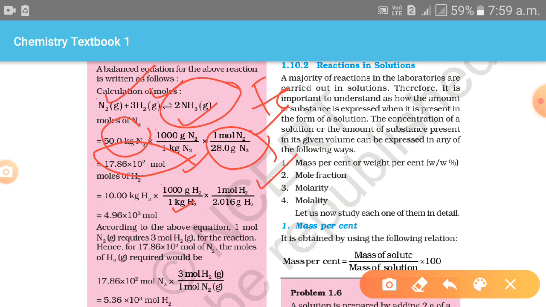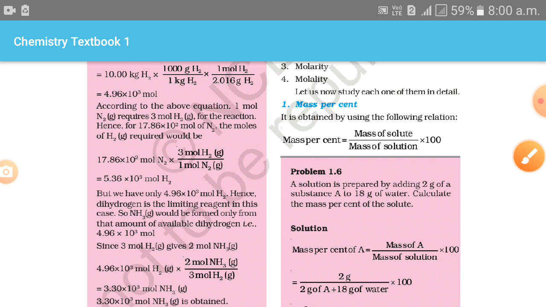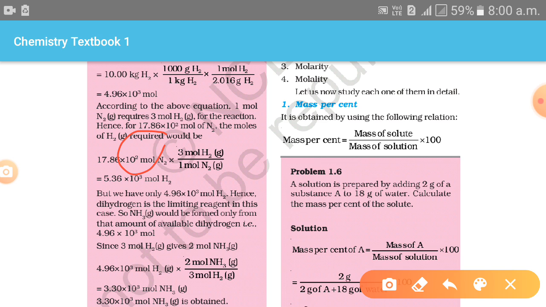The moles of hydrogen is 4.96 × 10^3 moles. According to the above equation, 1 mole of N2 requires 3 moles of hydrogen. Hence, for 17.86 × 10^2 moles of N2, the moles of H2 required would be, as you can see here, 17.86 × 10^2 moles nitrogen × 3 moles of hydrogen upon 1 mole of nitrogen, which gives 5.36 × 10^3 moles.